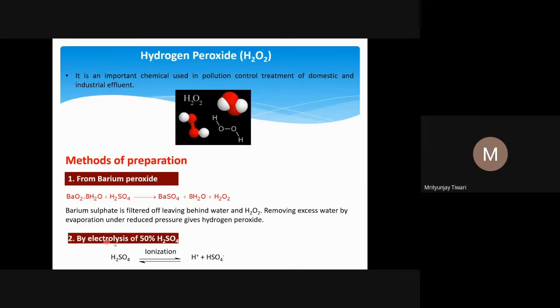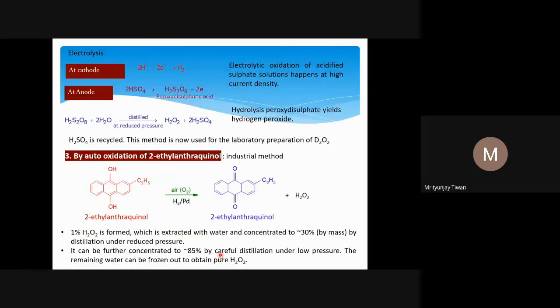Another method is by electrolysis of 50% H2SO4. When the H2SO4 solution is there, it gets ionized into H+ ion and HSO4- ion. What happens on electrolysis at the cathode?